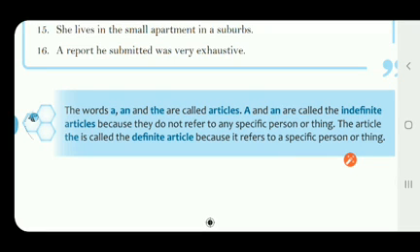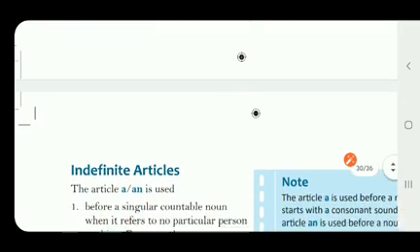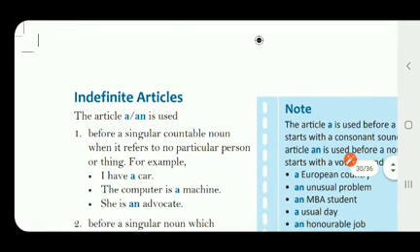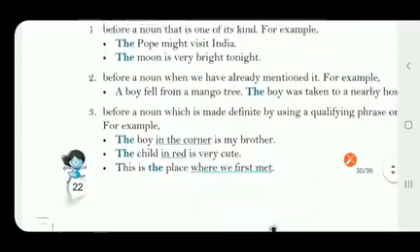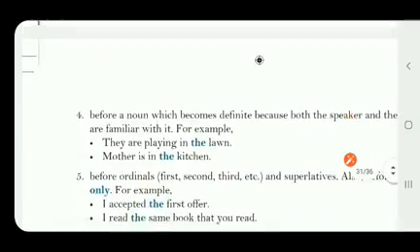Articles a and an are the indefinite articles, whereas the article the is known as the definite article. And the rules of using them in the sentence. What are the rules that we have to keep in mind while using the indefinite articles and definite articles in a sentence, right? So today we will learn more about them.